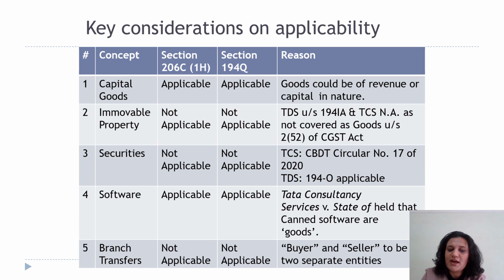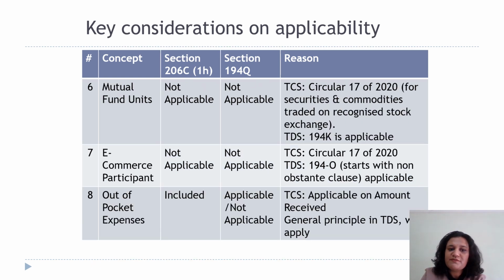Software again is considered as canned goods, and that is why both these sections would not be applicable. In case of branch transfers, both these sections would not be applicable as buyers and sellers need to be two separate entities. Mutual fund units would be the same as securities traded on a recognized stock exchange. It is the same circular that has stated that these two sections would not apply.